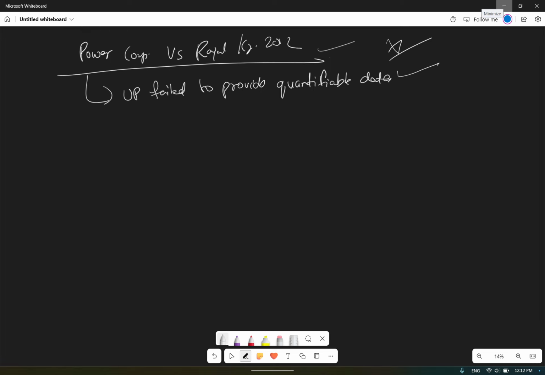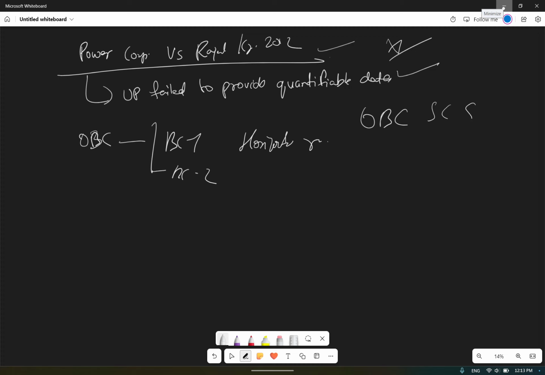Let us suppose within the OBCs we are telling that there are section 1, there are section 2. So this will be horizontal reservation, and when we are telling OBC, SC, ST, that will be our vertical reservation.